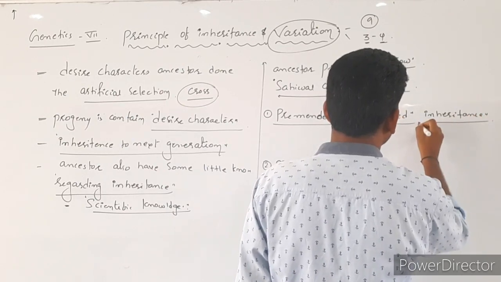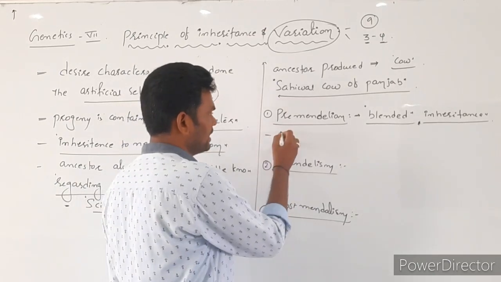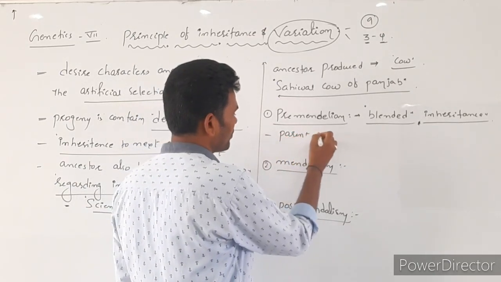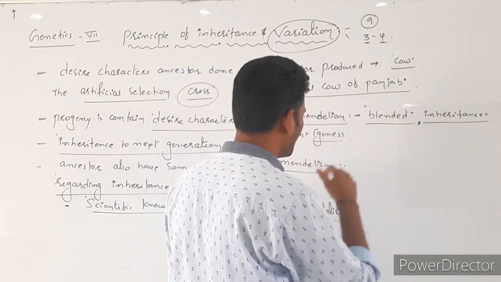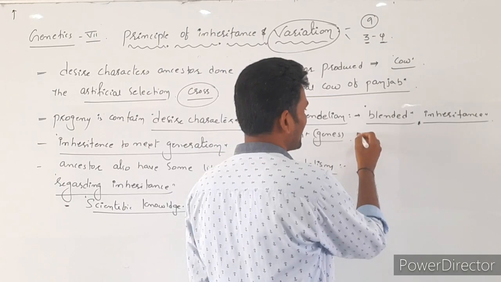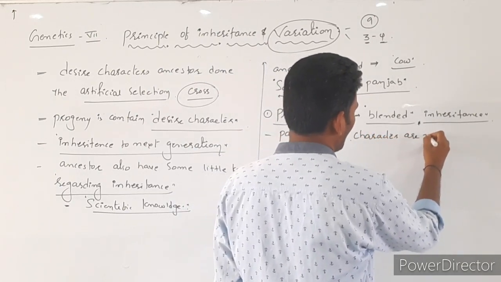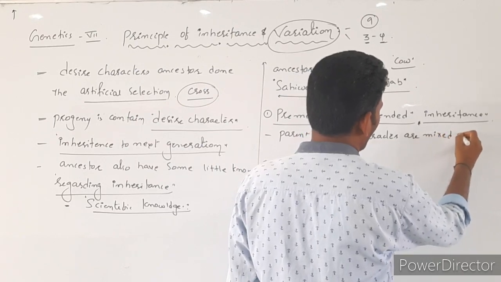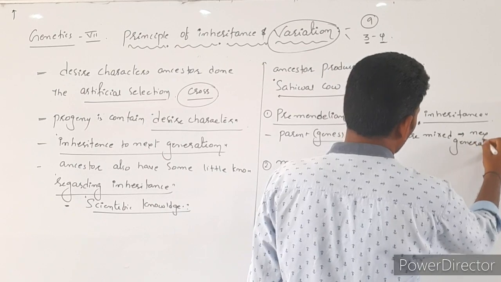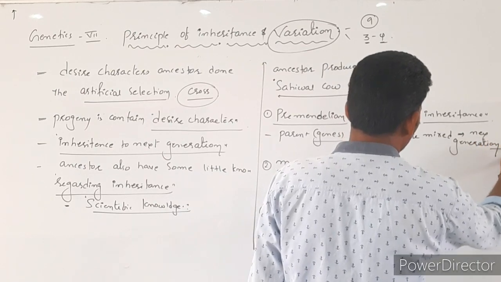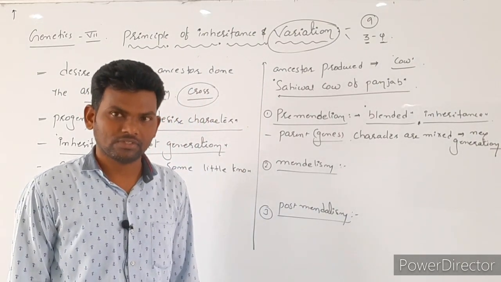Blended inheritance means what? Nowadays we are using the word genes, but at that time they were telling that parents' characters are mixed and passed to the next generation. So this is pre-Mendelian scientific knowledge regarding inheritance.